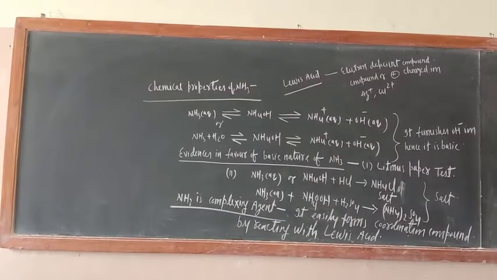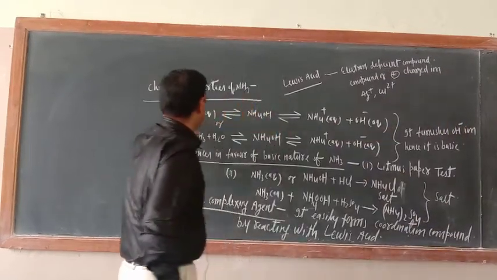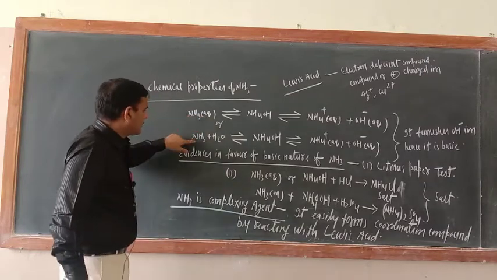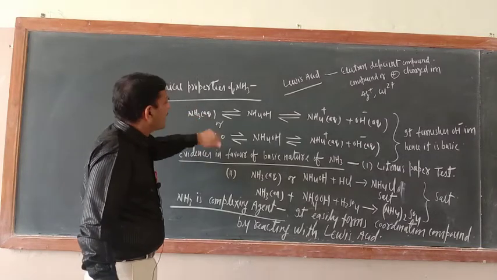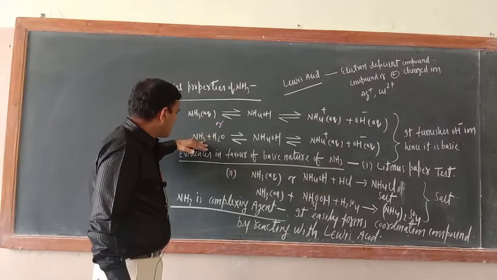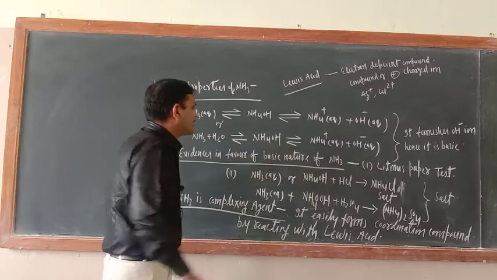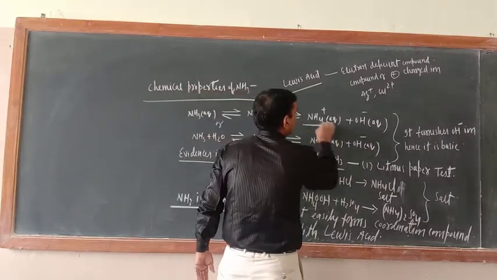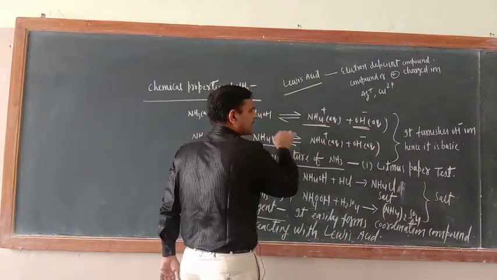So dear cadets, now the chemical properties of ammonia. So just see, we are writing here NH3 aqueous. What is the meaning of NH3 aqueous? Reaction of NH3 with water. If you write NH3 aqueous, it is understood that this is ammonium hydroxide. For better understanding, write the reaction of NH3 with water. So you will get ammonium hydroxide. This ammonium hydroxide dissociates into ammonium ion and hydroxide ion. Okay, both reactions are the same only, first and second.